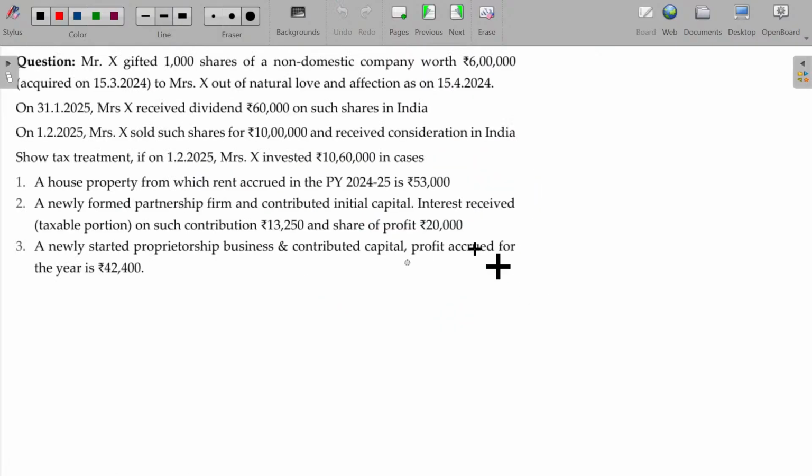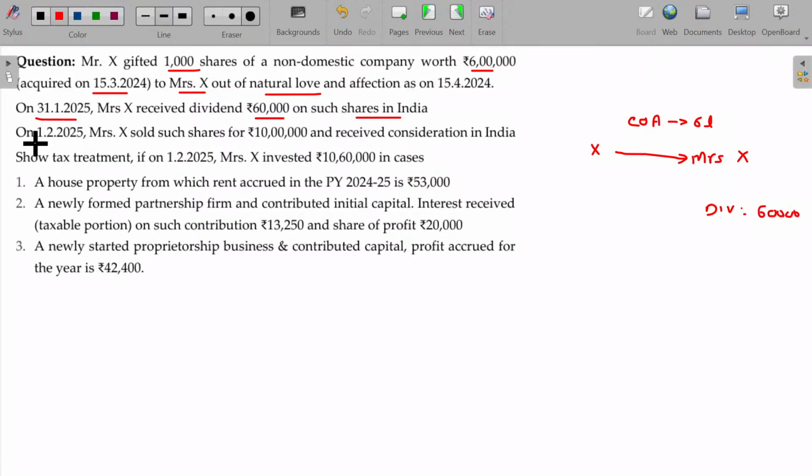Next. Mr. X gifted 1,000 shares of a non-domestic company worth rupees 6 lakhs to Mrs. X, the cost of acquisition being 6 lakhs. Out of natural love and affection, on 31/1/25, Mrs. X received dividend of 60,000. On 1/2/25, Mrs. X sold such shares.